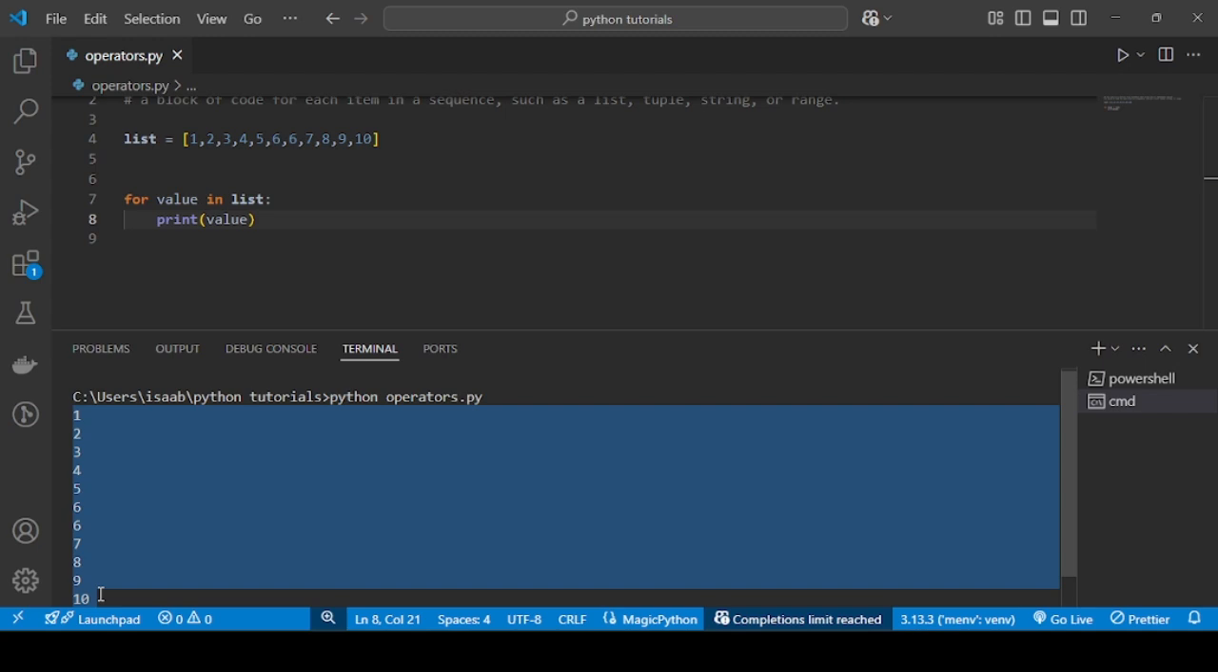So in Python, when we say looping, it is a way of iterating over an object, or the way of iterating in some container.